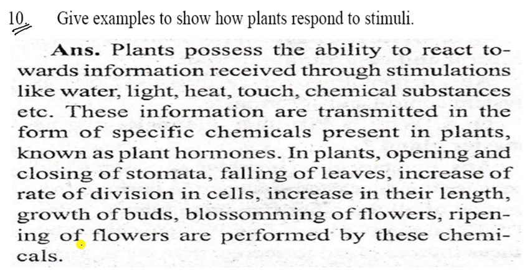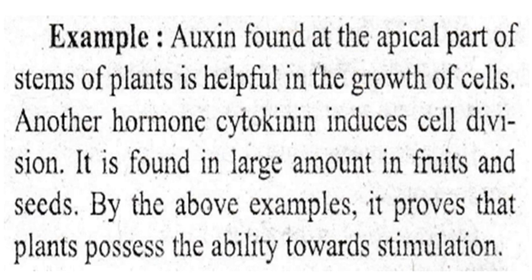So it is the most important part of the chemicals that flow in the plants. Now come to the examples. What is the example? It is your example, so you have to write: auxin found at the apical part of the stem of the plant is helpful in the growth of cells. Another hormone, cytokinin, induces cell division. It is found in large amounts in fruits and seeds. By the above examples, it proves that the plant possesses the ability to respond to stimulation. So that is the